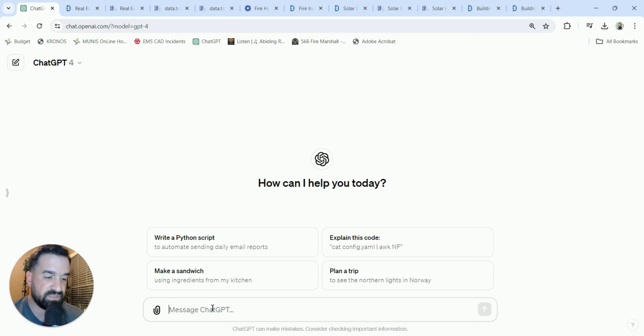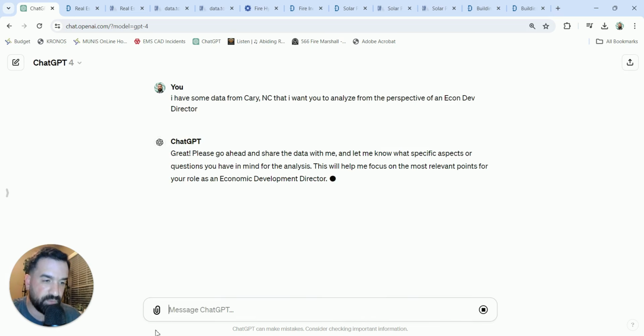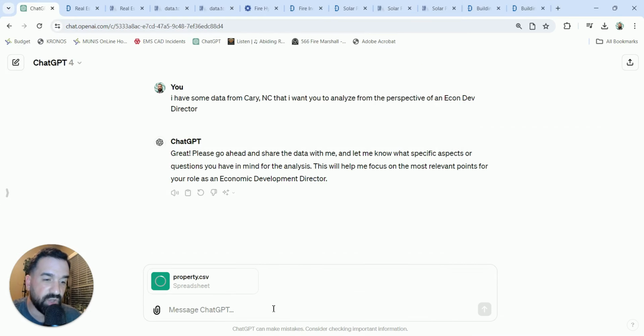What we're going to do is say, I have some data from Cary, North Carolina that I want you to analyze from the perspective of an economic development director. Okay, perfect. So now I'm going to go ahead and upload this data. Okay, here's the data. It's in a CSV file. And for this one, the data is pretty massive.